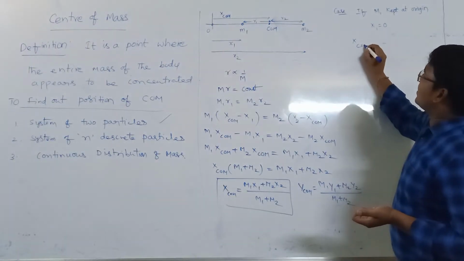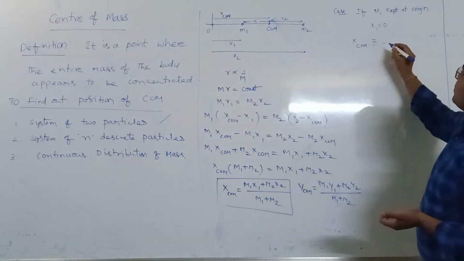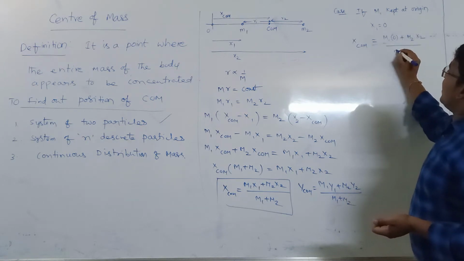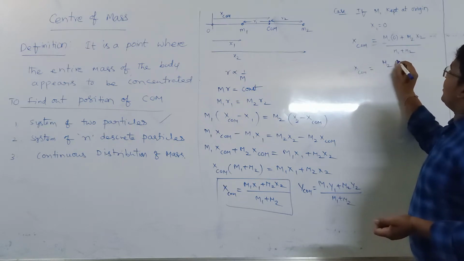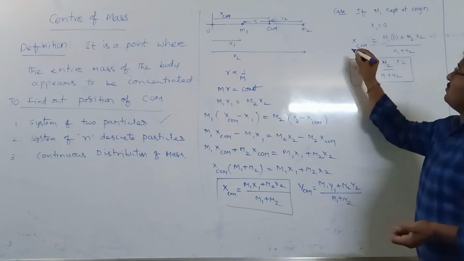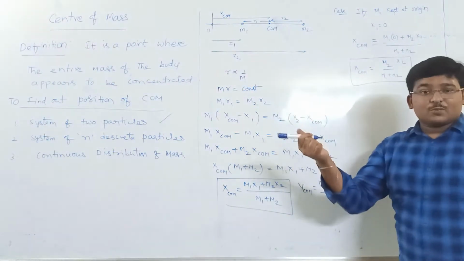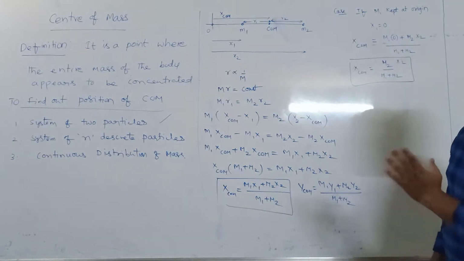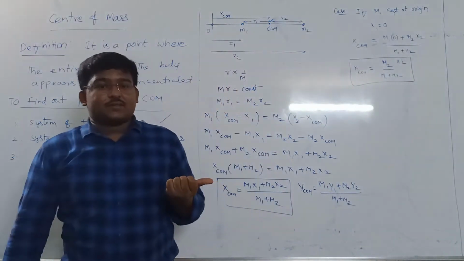So x center of mass is equal to, as we know, m1 x1; in the place of x1 keep 0, so it will become (m1 into 0 plus m2 into x2) by (m1 plus m2). So x center of mass will be m2 x2 by (m1 plus m2). This is what we got already with r. So the center of mass position from the first particle, r1, is equal to m2 by (m1 plus m2) into the distance between them. Okay. So this is for an x-axis.